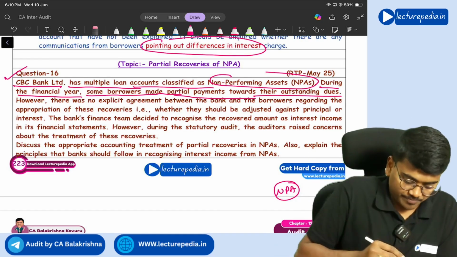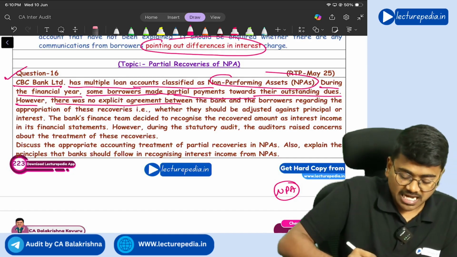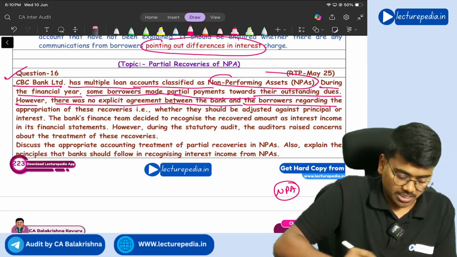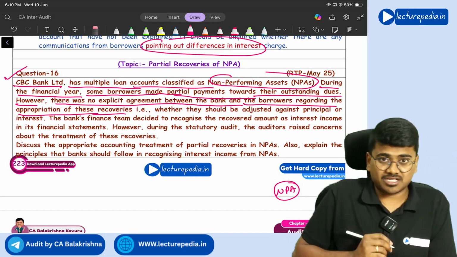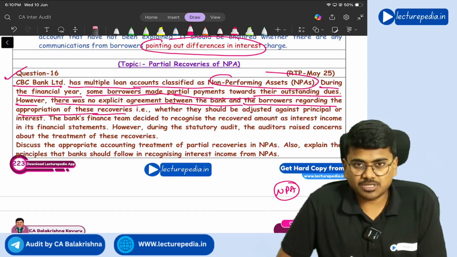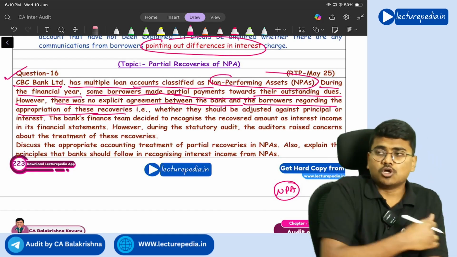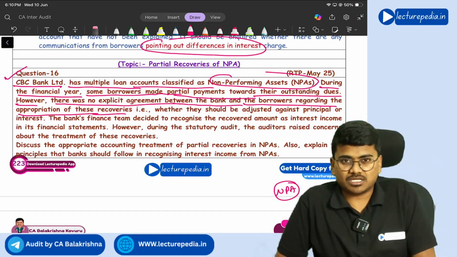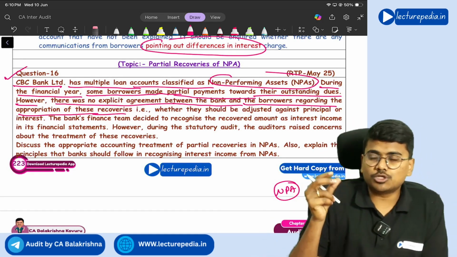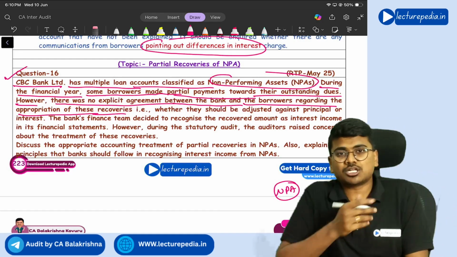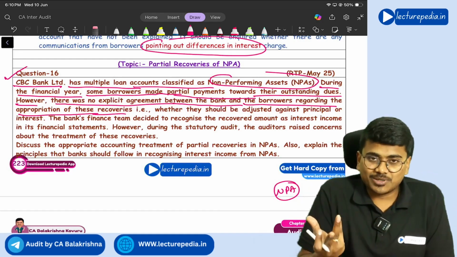However, there was no explicit agreement between the bank and the borrower regarding the appropriation of these recoveries. Now, if the complete amount has been recovered, you will charge it completely to interest and principal. If only a partial amount is recovered, whether it should be charged to the interest portion or the principal portion, you will get a confusion, right?